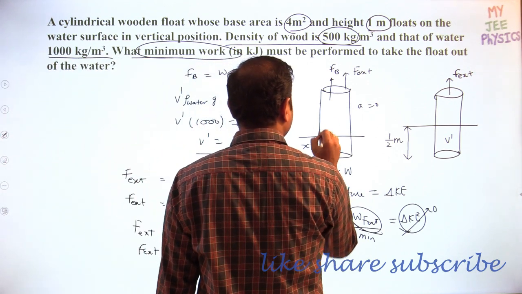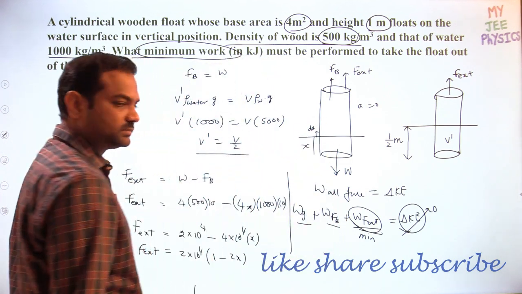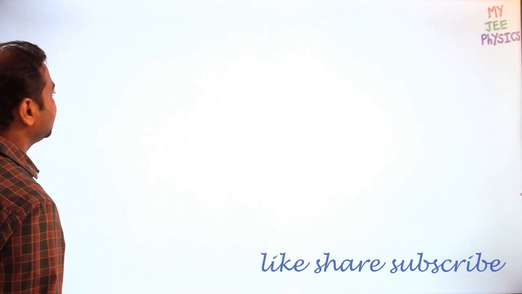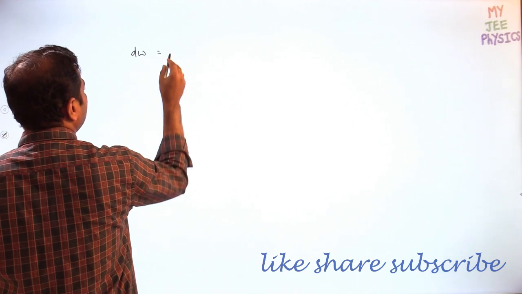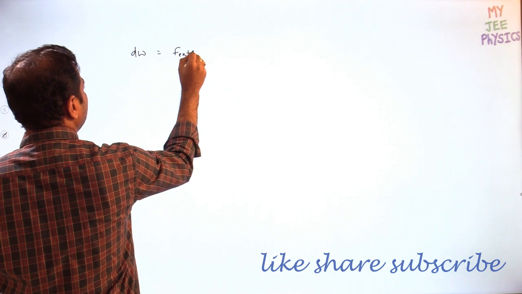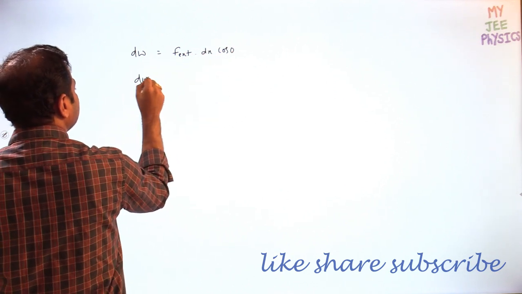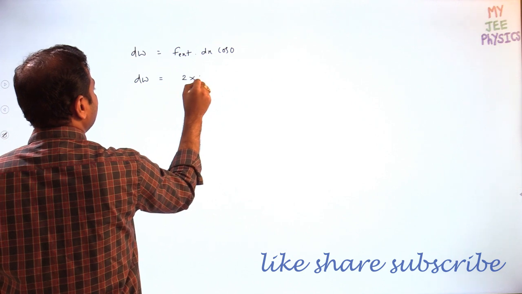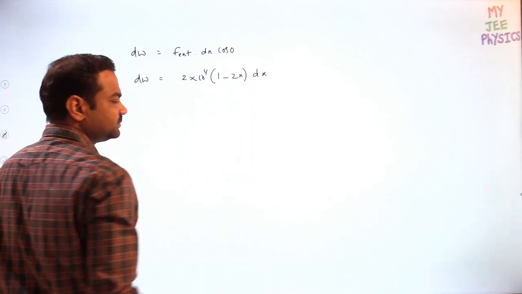Suppose that it is displaced by delta x, or dx. Delta x or dx, you can take anything, but for integration we take dx. So what is the work done by the external agent? Work done by the external agent is equal to F into dx into cos 0. So work done is equal to 2 into 10 raised to 4 into 1 minus 2x into dx.